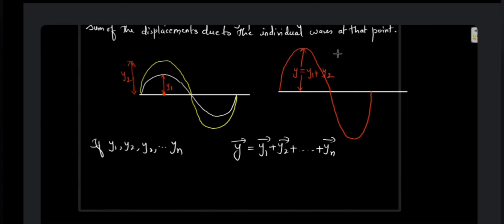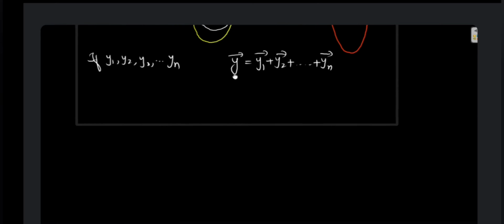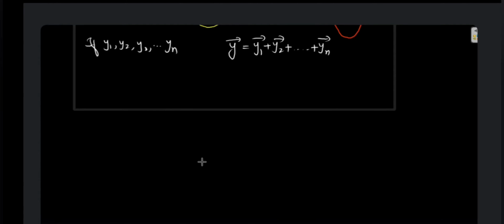Suppose the two waves meet in opposite phase. What is going to happen in this case? Suppose one wave is coming like this, they are out of phase, and the other wave is coming like this.